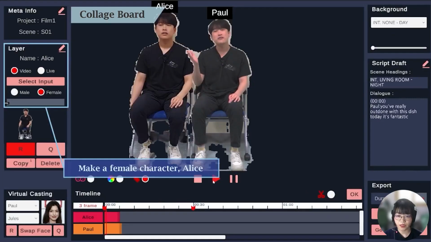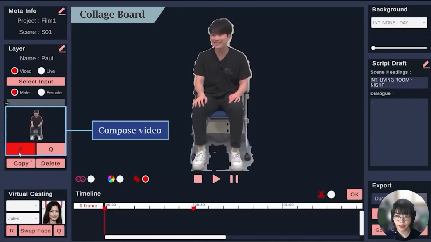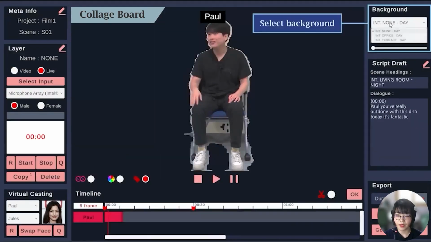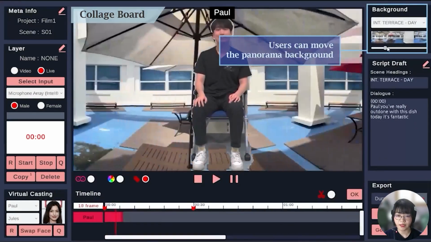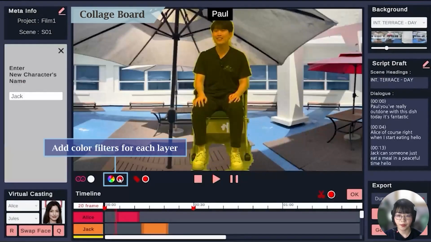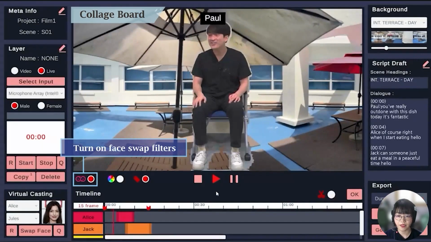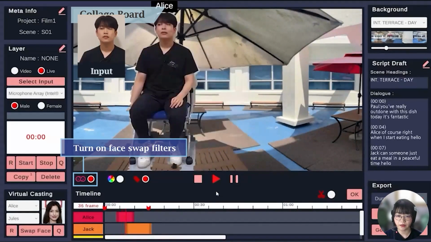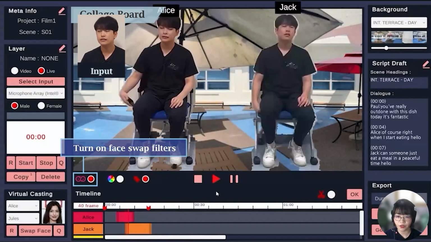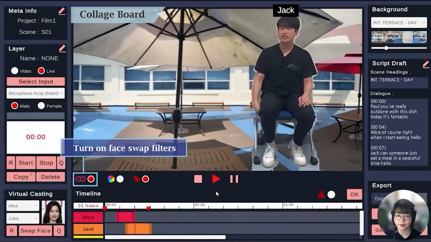The CollageBoard takes videos as input and composes them on a board in real time. It also takes an image input and sets it as the backdrop. The input acting video can be a test shot of a real actor or a staff standing as an actor. Then the user can apply a name tag, color filter, and face swap filter to differentiate each character.